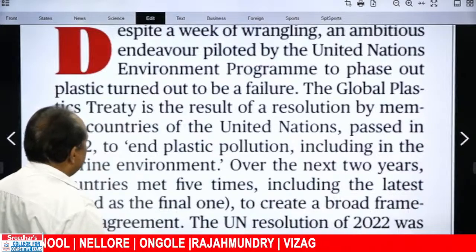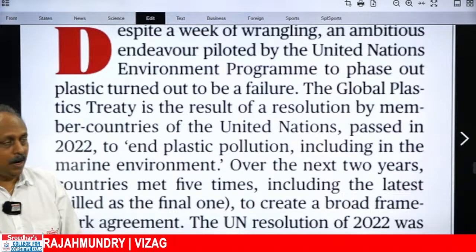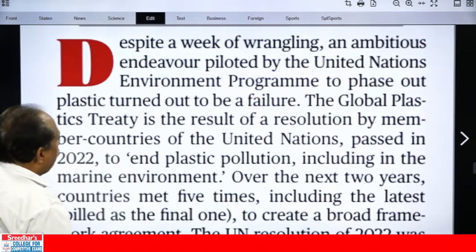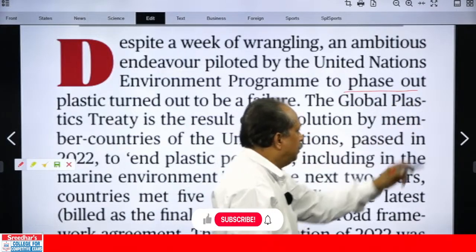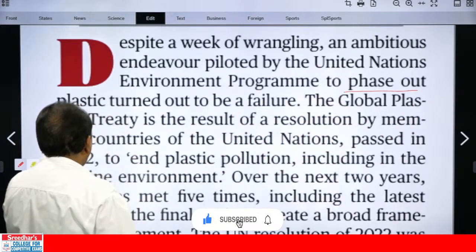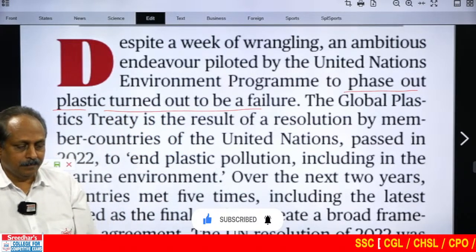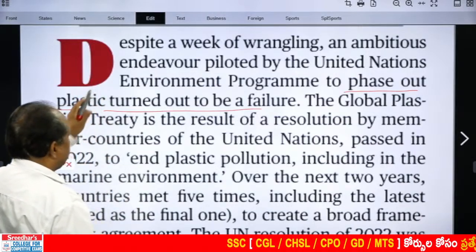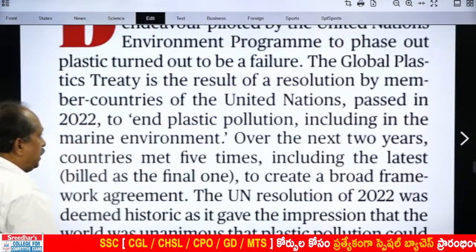The very first sentence is on a negative note. It starts with a negative contrasting word, despite. Despite a week of wrangling, an ambitious endeavor piloted by the United Nations Environment Program to phase out, not all of a sudden, slowly, over a period of time, plastic turned out to be a failure. Turn out means proved to be. Turned out to be a failure means proved to be a failure. On a negative note, it starts the editorial. Then it has to provide the background information and what is the reason behind.